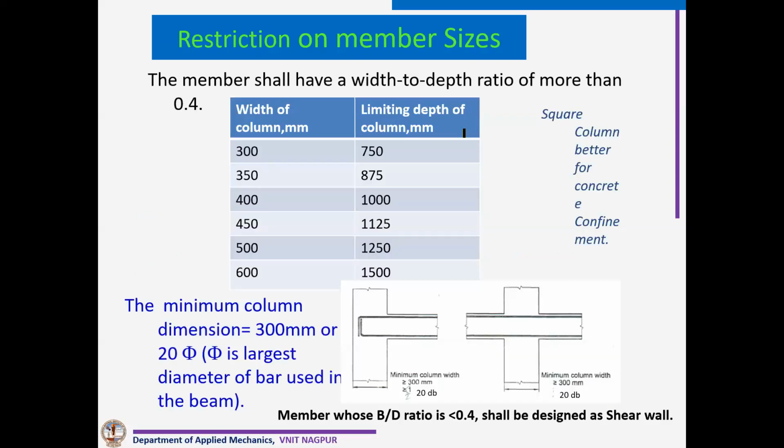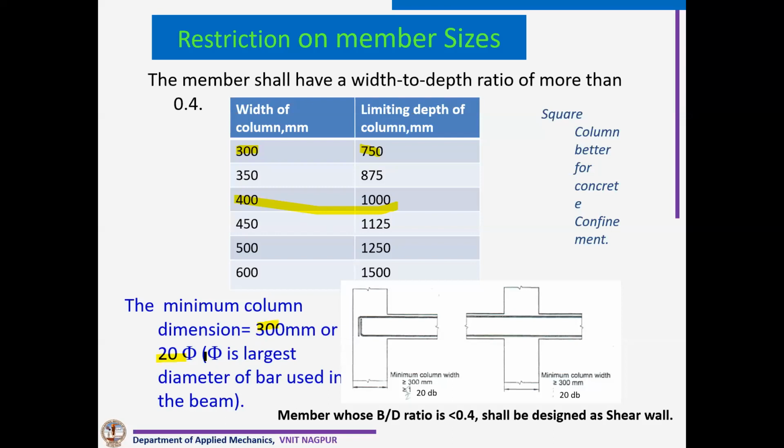Similar to beam, there is a restriction on width to depth ratio. You can see it is 0.4. So if it is a 300 mm column, we cannot provide the other dimension more than 750. If it is a 400 dimension, the other dimension is restricted to 1000 mm. Plus there is one more restriction now. Minimum column size has to be 300 mm. It is history now, that 230 mm column.